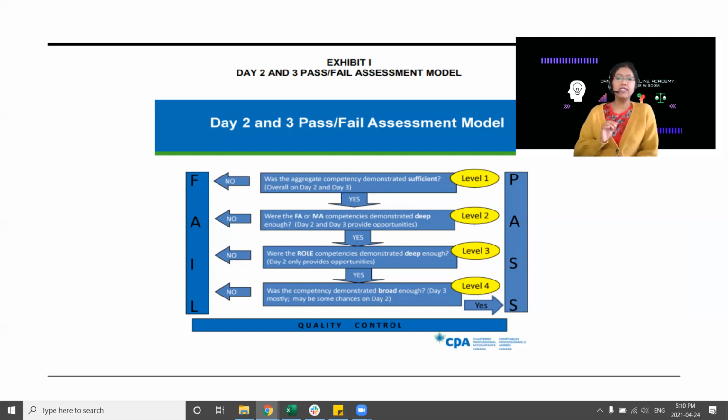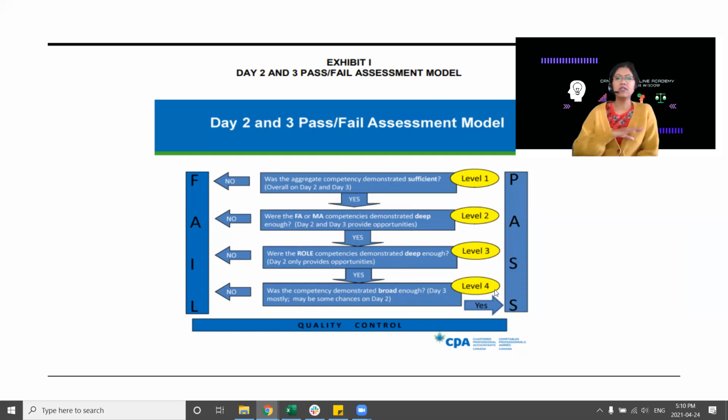Now remember, this is the only chance for you to clear this level. For level 3, you get only one chance, on day 2, in your role. So be sure that you are scoring those C's in your role for clearing level 3. And then the last level is level 4.